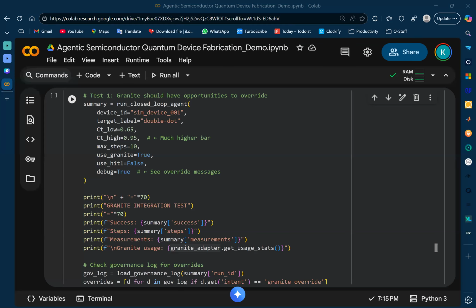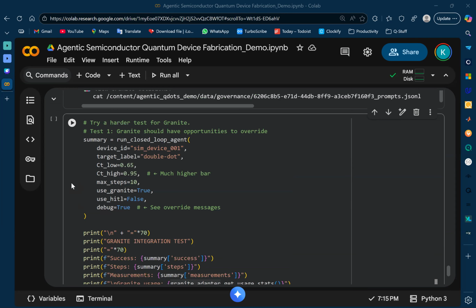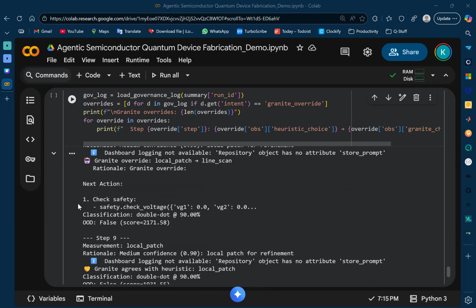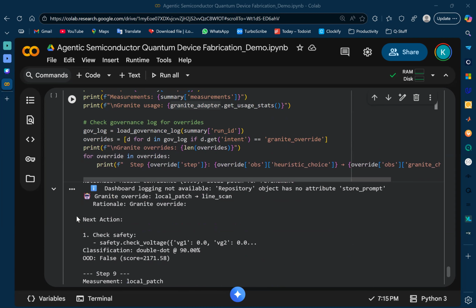I've enabled Granite and set a debug mode so you can see every decision I'm making. So in this particular test block, I'm trying out a pretty complicated case where, like I said, I'm trying to identify a double dot with a 95% confidence rate. So we're going to start off at the top.